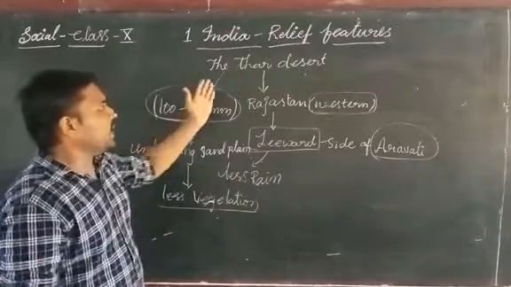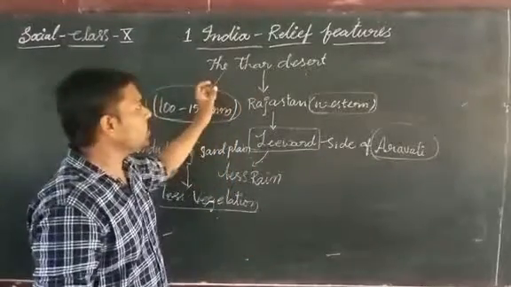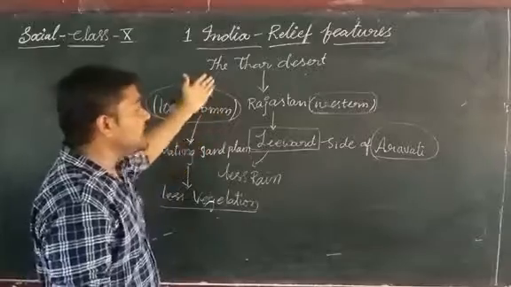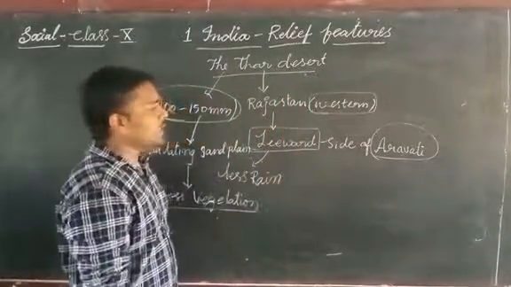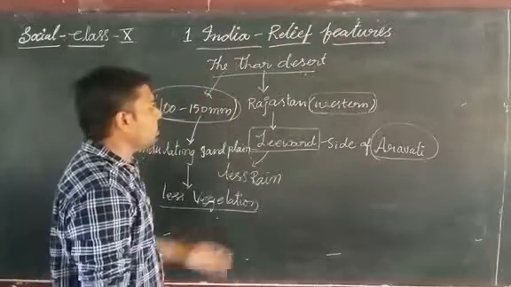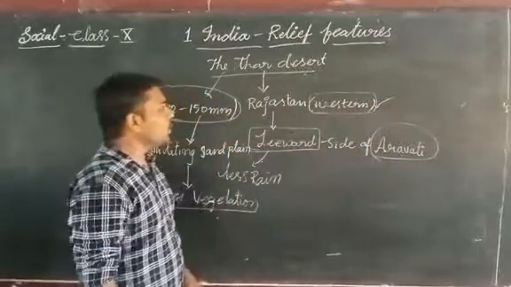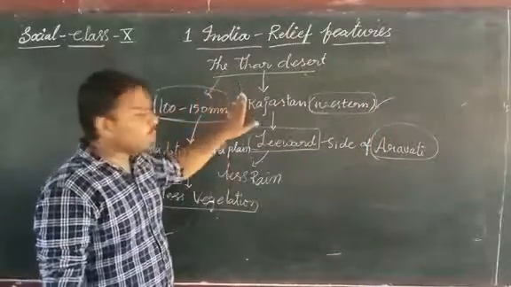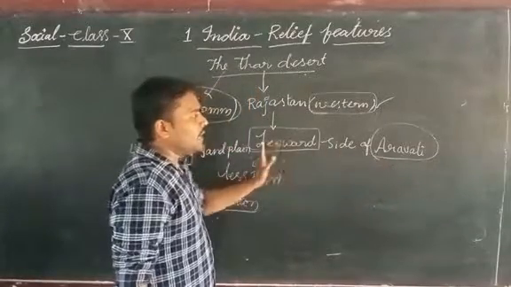Okay, once again, the Thar Desert. The only desert located in India is the Thar Desert, and it is located in the state of Rajasthan, in the western part, fully on the leeward side of the Aravali Mountains.